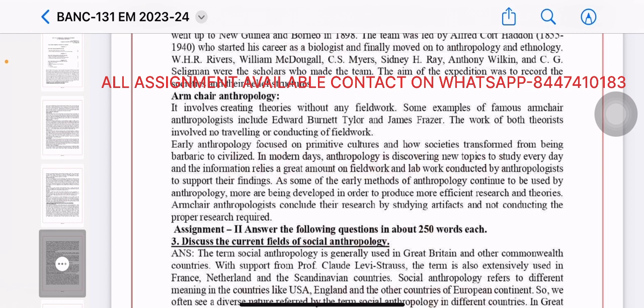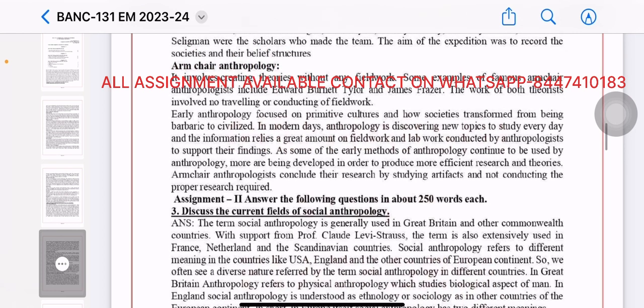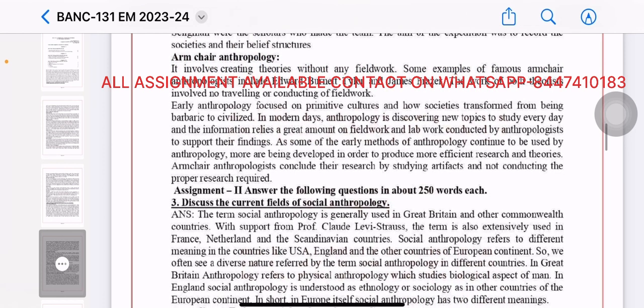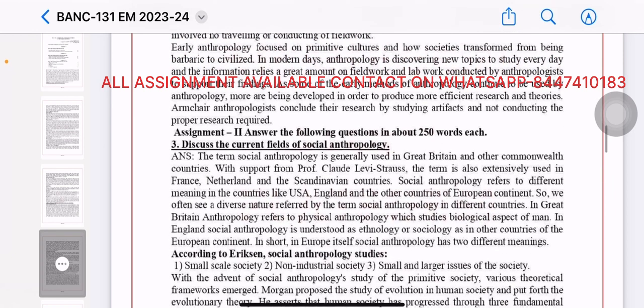Anthropology is discovering new topics to study every day, and the information released includes a great amount on fieldwork and lab work conducted by anthropologists to support their findings. As some of the early methods of anthropology continue to be used, more are being developed in order to produce more efficient research and theories. Armchair anthropologists conclude their research by studying an artifact and not conducting the proper research required.